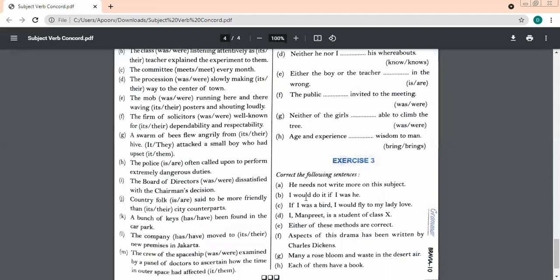Correct the following sentences. I'll tell you how to do. He needs not write more on this subject. What is the correct sentence? Ma'am, he need not have to write. Need not. Very nice. It should be need not. Not had to write. No, had and all is not needed. We have to put a need not only. He need not. Chalo, I'll give you time.